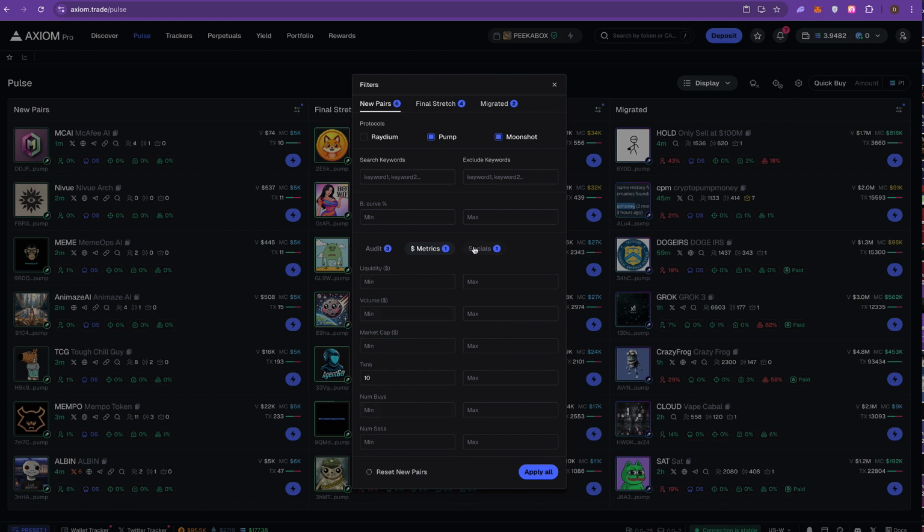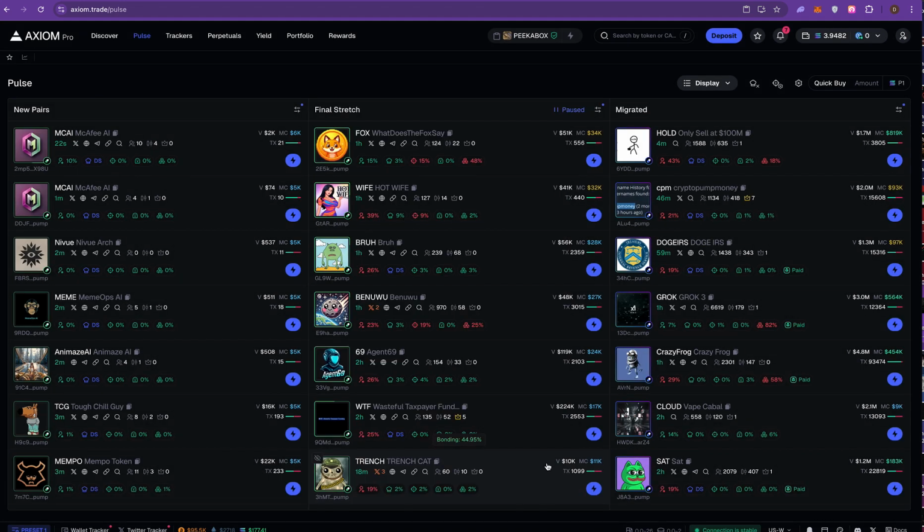And then for socials, you can come over here, and it says Twitter min or max. I haven't used this yet, but I'm assuming that's maybe like how many followers they got. And then you can see if they got a website or a Telegram, depending on what you prefer, or they can have both. So I found these filters to be a little more in-depth, and it kind of helps me more to find what I want to find.